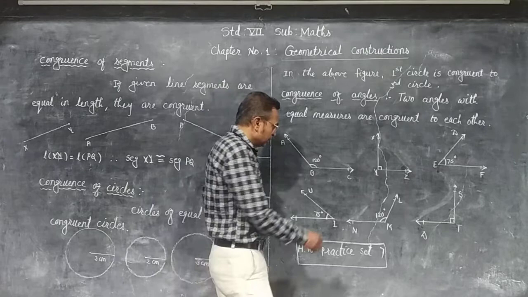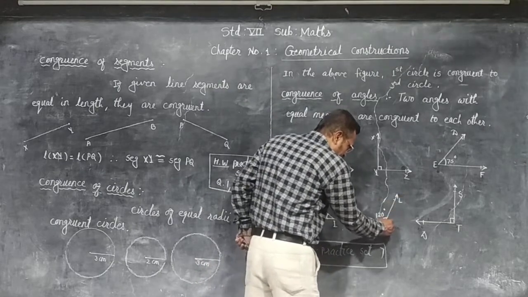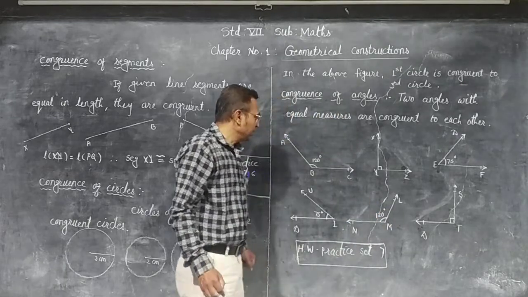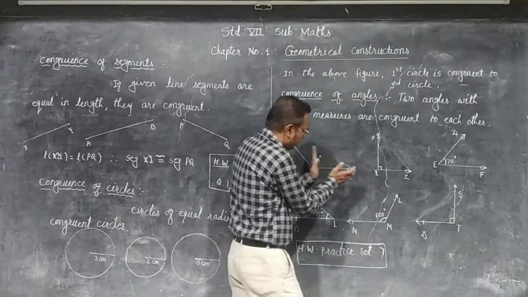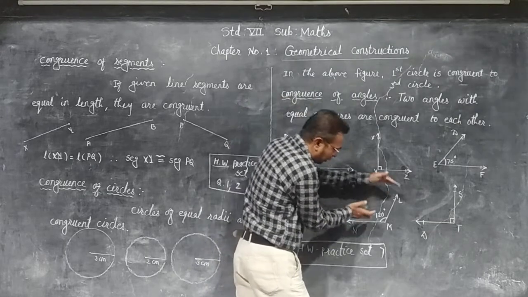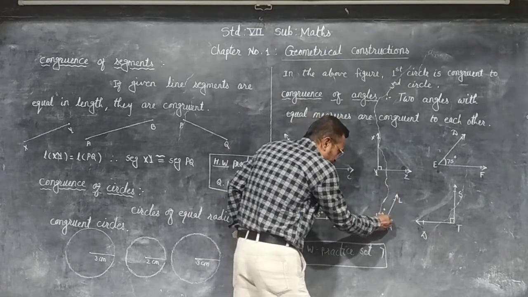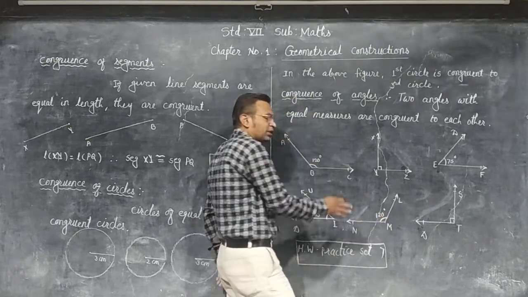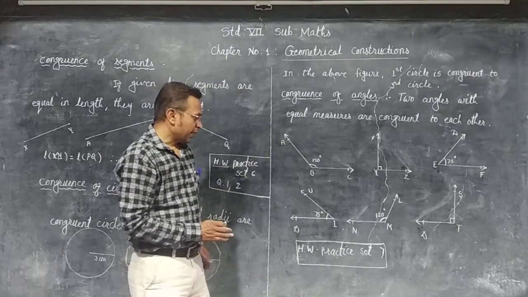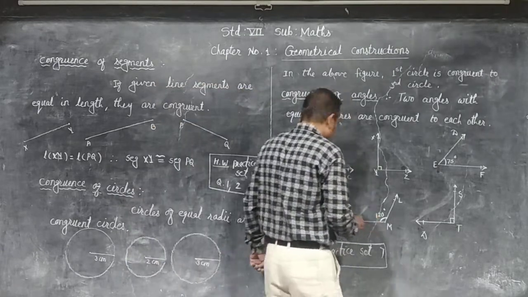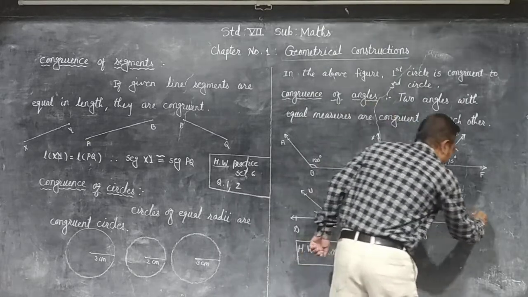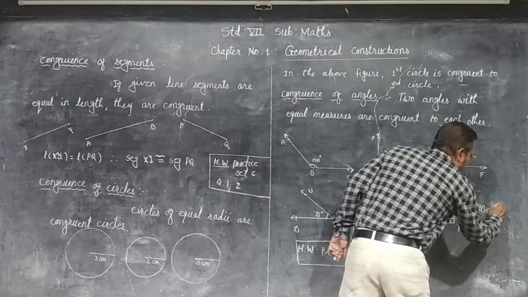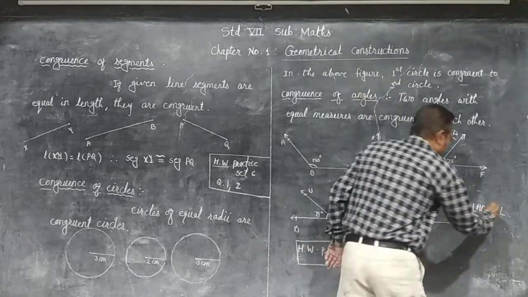Okay. Now, on which angle, if we put angle ABC, will they fit on each other? Look here, angle LMN, because the measure of angle LMN is also 120 degrees. If we put angle ABC on angle LMN, then we observe that both angles fit exactly on each other, and therefore we can say that angle ABC is congruent to angle LMN.